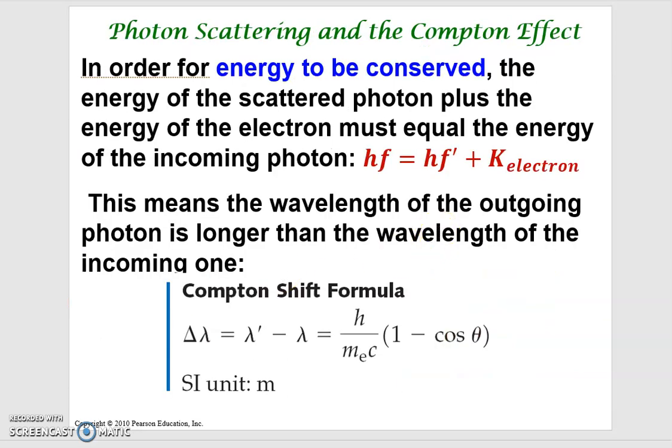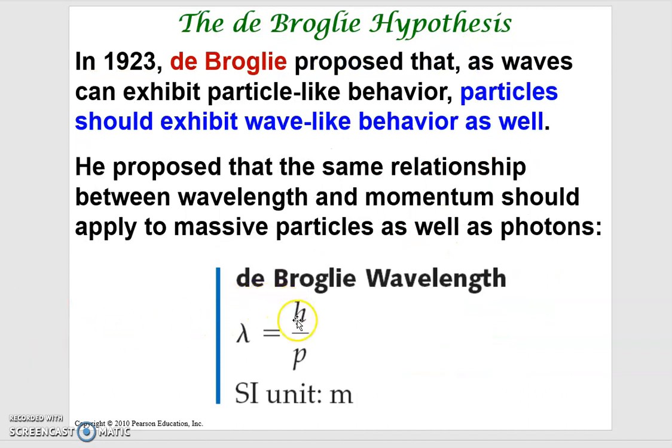But based on what de Broglie proposed, now it is a particle, so you know the momentum, and based on the momentum carried by the particle, you can find out the wavelength of that particle. It is actually just saying the same thing in the reverse way.